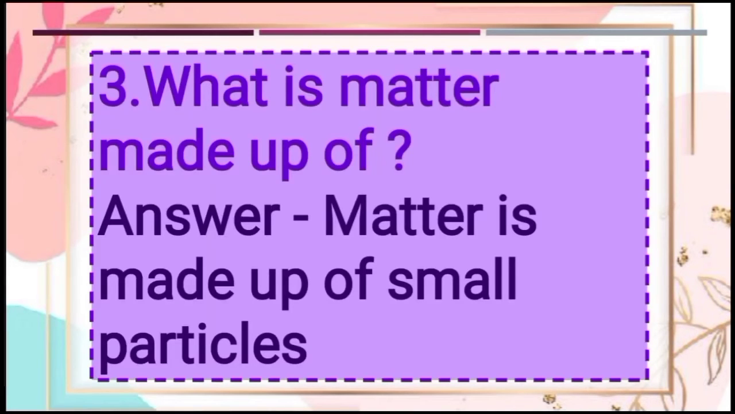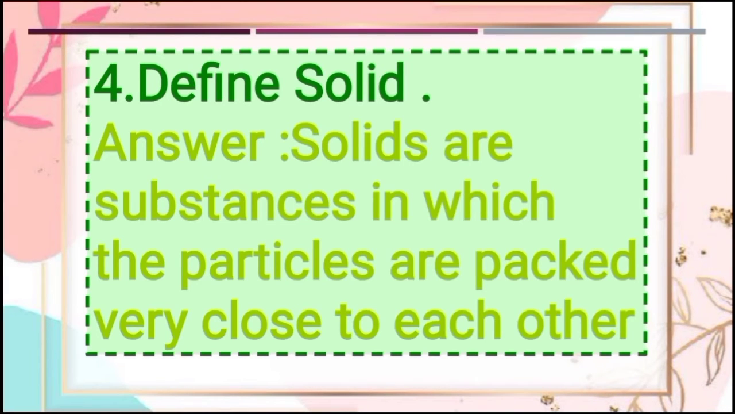Now third question, what is matter made up of? Matter is made up of small particles, and these particles are arranged in different ways in solid, liquid and gas. Means matter is made up of small particles. Now fourth question, define solids.